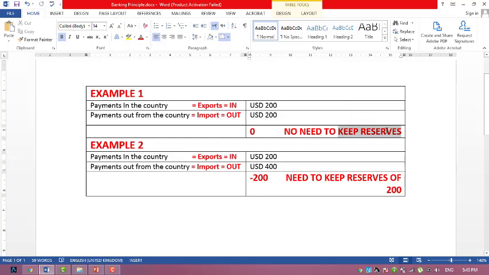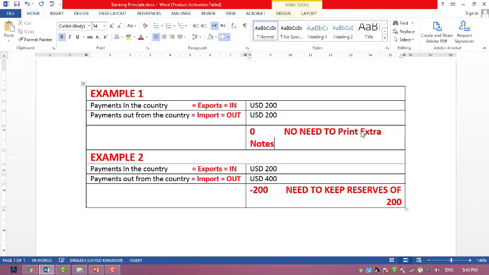There is no need to print extra notes. The country has to print only the notes needed by trade and industry.